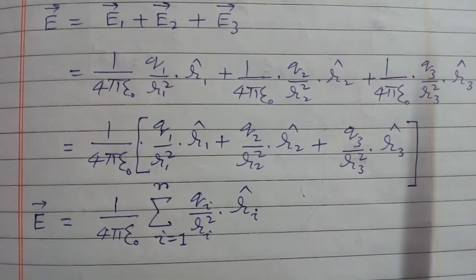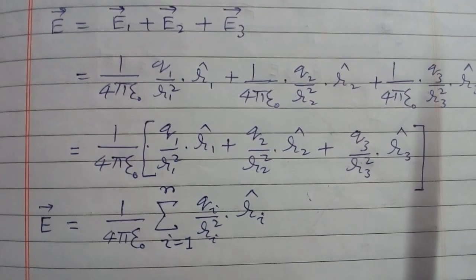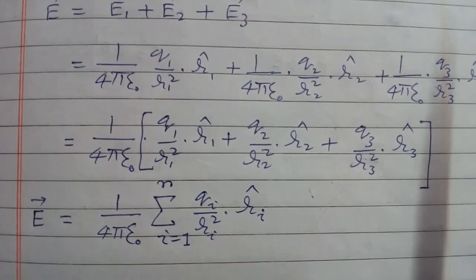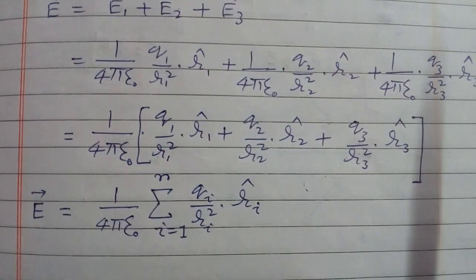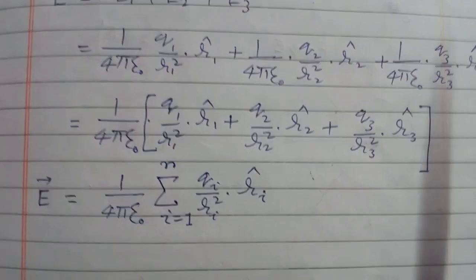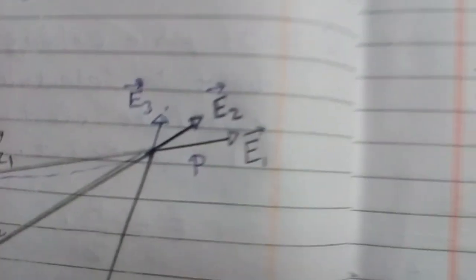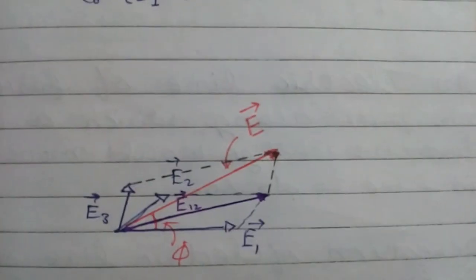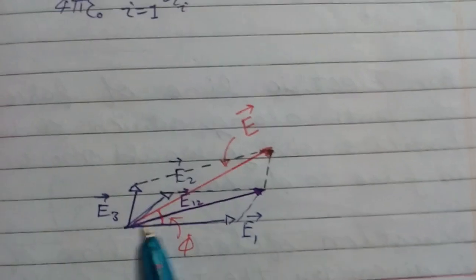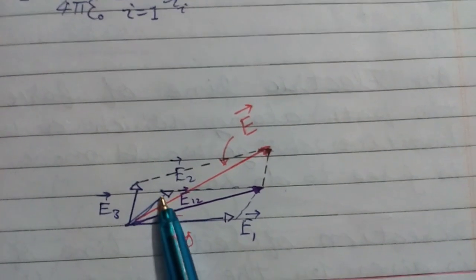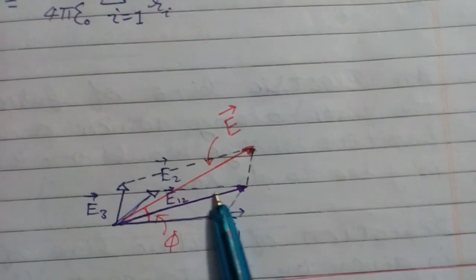Now how will we measure it? With the help of a vector diagram, following the law of parallelogram of vector addition. Look at this diagram. This is vector E1; add vector E2 to this vector by completing this parallelogram.